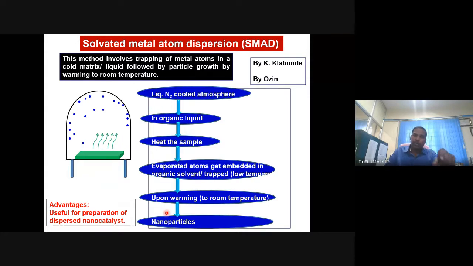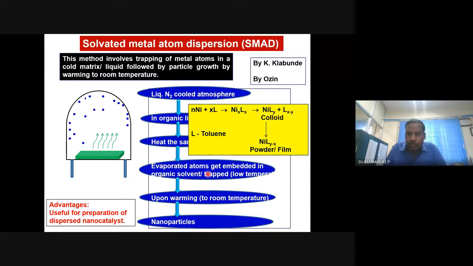It's very simple. In none of these methods is there a chemical reaction involved. No reaction is involved. That's why these are physical methods. So this is what happens.